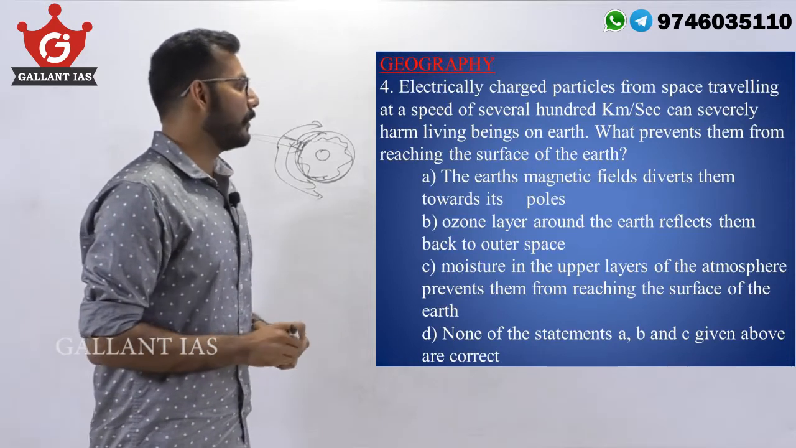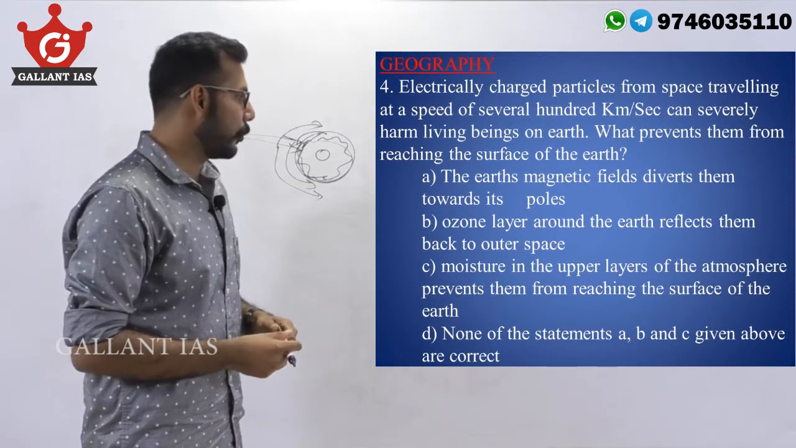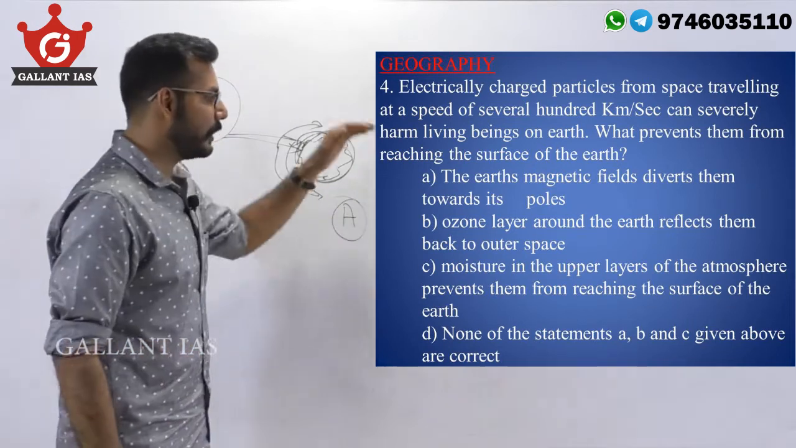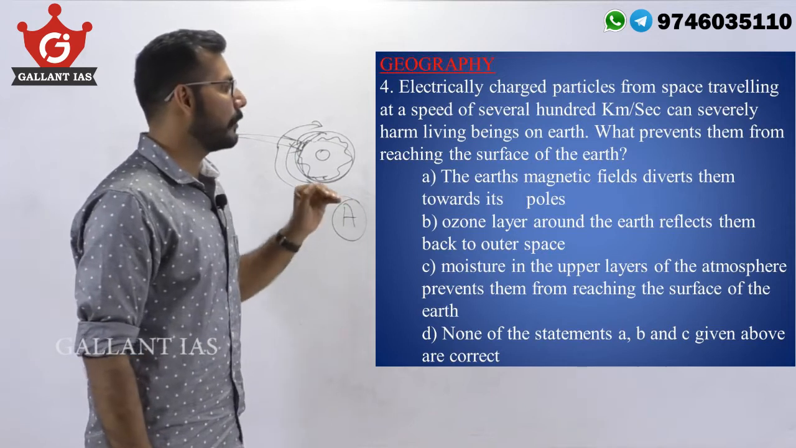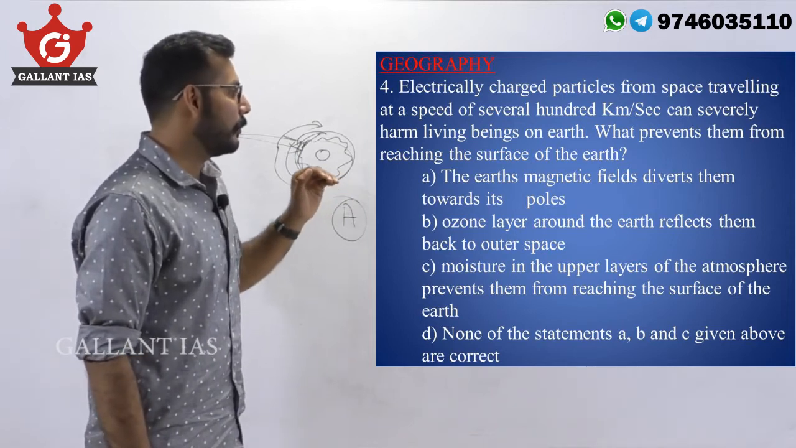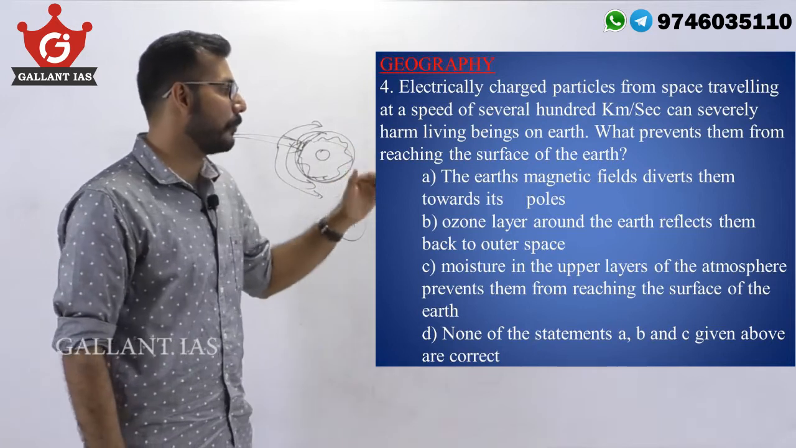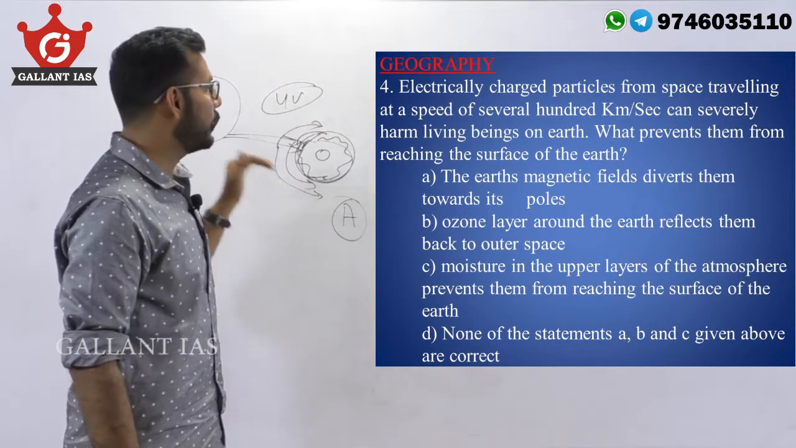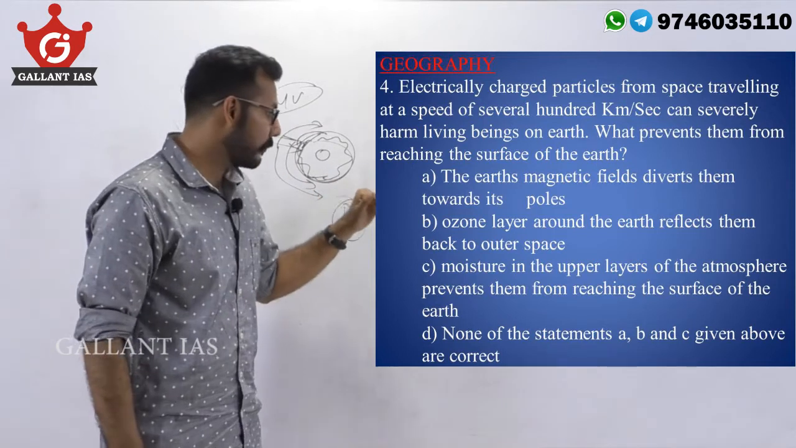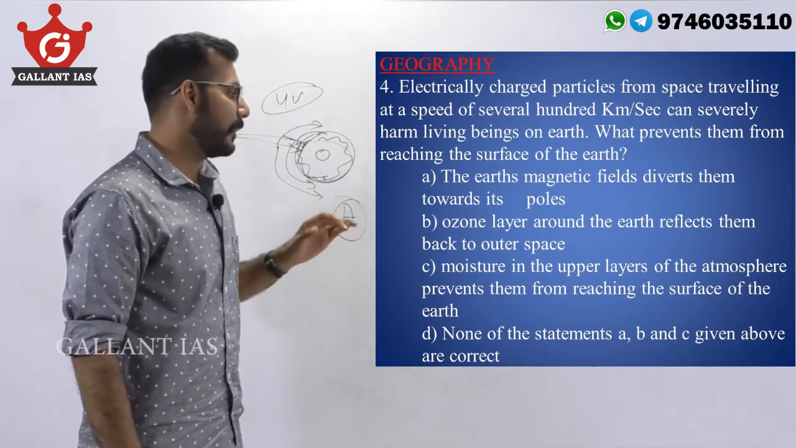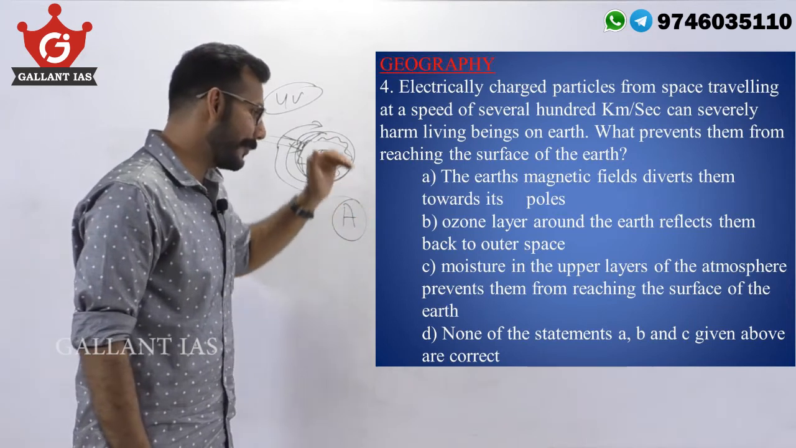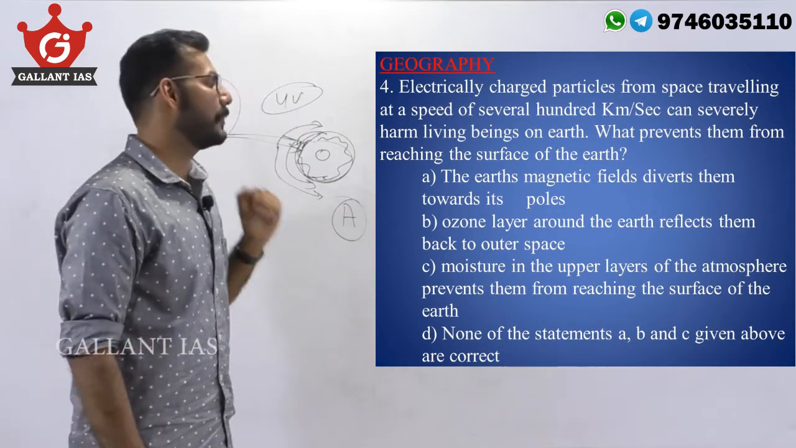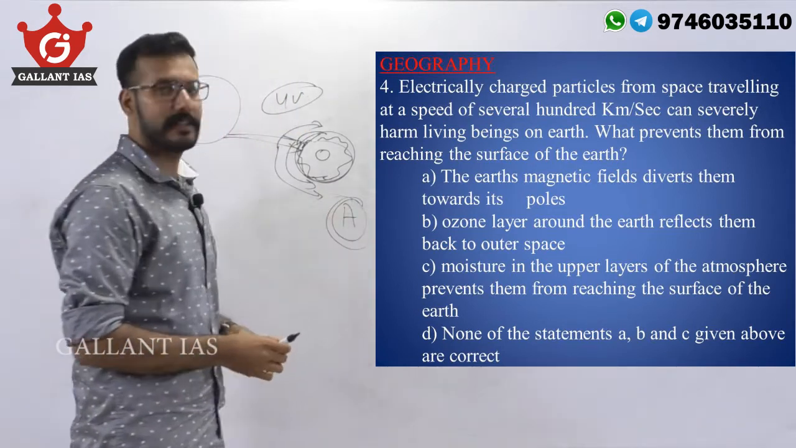So, let's return to the question. The Earth's magnetic field diverts them towards its poles, which is true. A could be your answer. Just to make sure, let's read through the rest of the options. Ozone layer around the Earth reflects them back to outer space, which is wrong. Ozone layer reflects ultraviolet rays. It has nothing to do with these radiating particles. Moisture in the upper layers of the atmosphere prevents them from reaching the surface of the Earth, which is wrong. D, none of the statements A, B, C given above are correct, which is also wrong. We have our answer. Our answer is A.